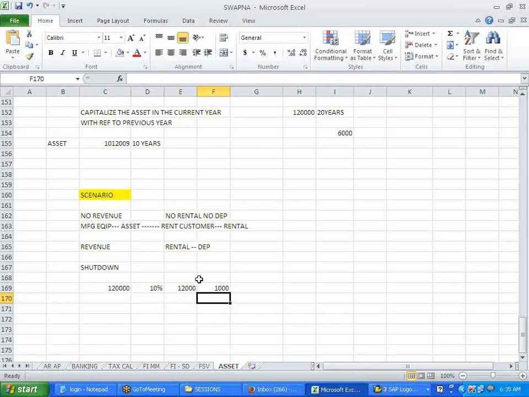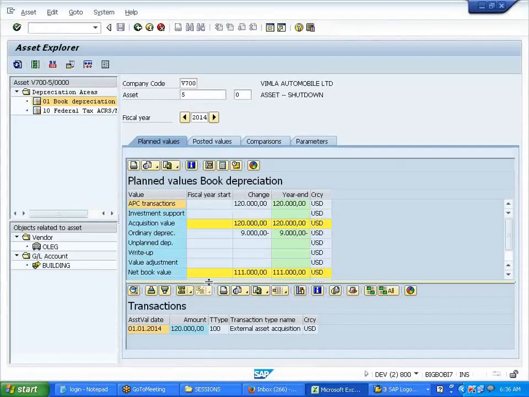So 3 months is shut down, so 1,000 into 3 is 3,000 out of 12,000. So your actual depreciation for that year is 9,000.